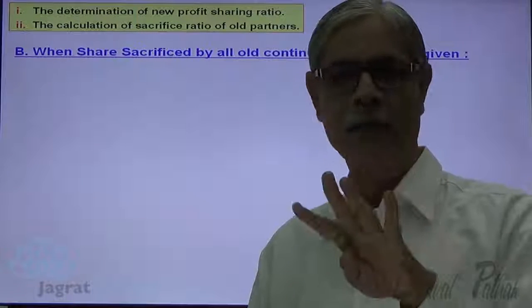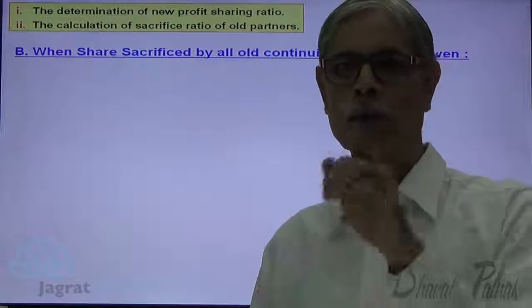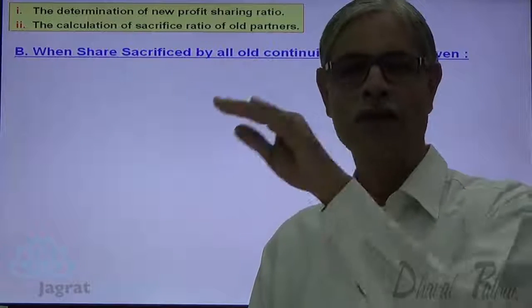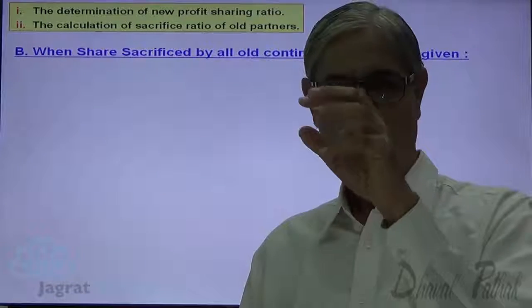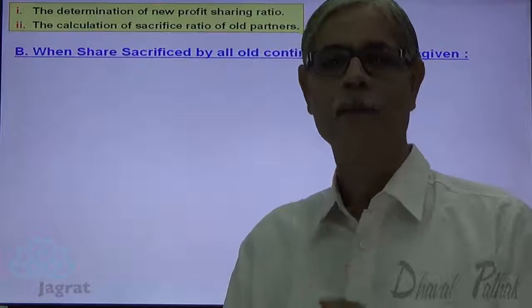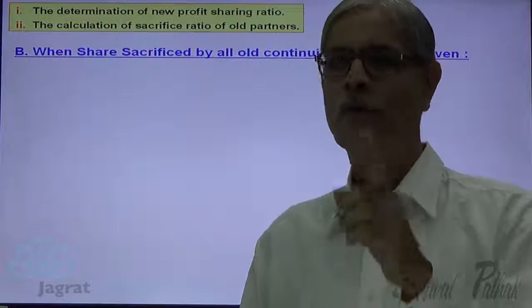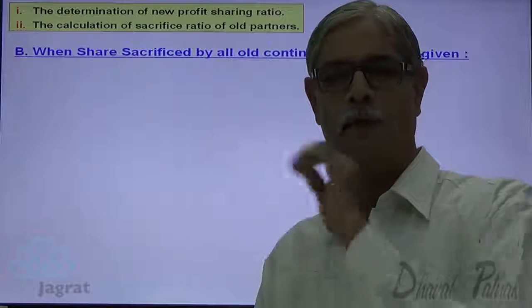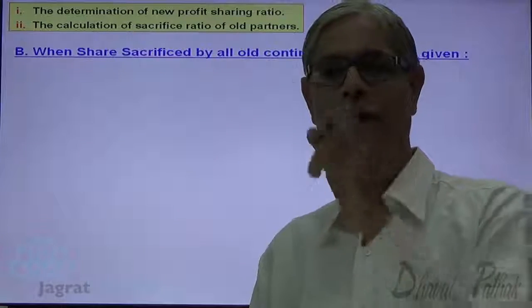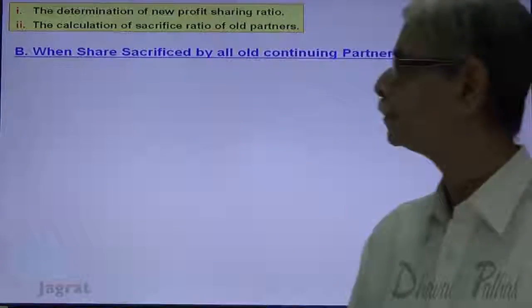So there are 4 parameters. Which parameters are given to you in this sum? Old ratio, old profit sharing ratio, and you are given the share sacrificed by old partners. These 2 parameters are given to you. What you are required to find out? Share of new partner, and you are required to find out the new profit sharing ratio. Look at it.